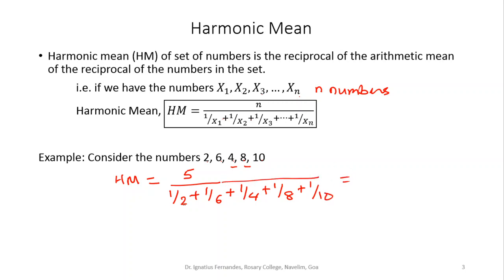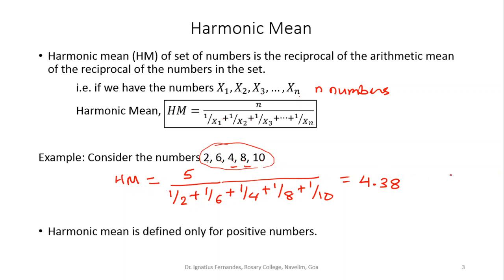You have to find the value of each reciprocal, add them, and then divide 5 by that sum, and this value comes to 4.38. I took 5 because I have 5 numbers; if there were 4 numbers, I would consider 4 here. We only have to know that the harmonic mean is defined only for positive numbers. This is how we calculate the harmonic mean.